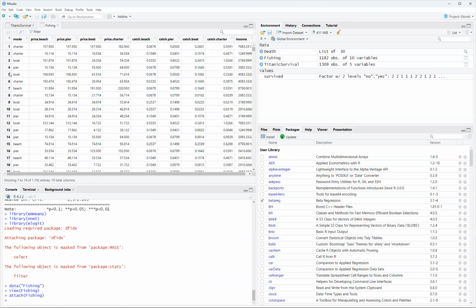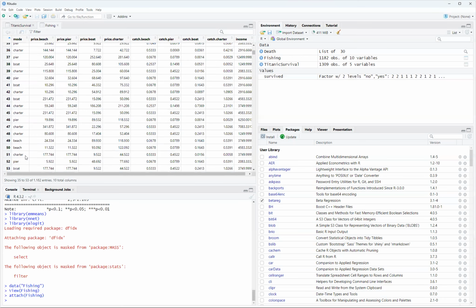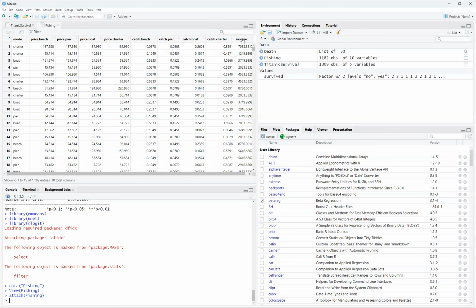As you can see, we got the mode. That'll be the dependent variable. There is charter. There is boat. There's pier. It should be harbor. Boat, it's central. I said boat, but you get a pier, beach. You get the picture. So we're going to see if income is a predictor of the mode, right?